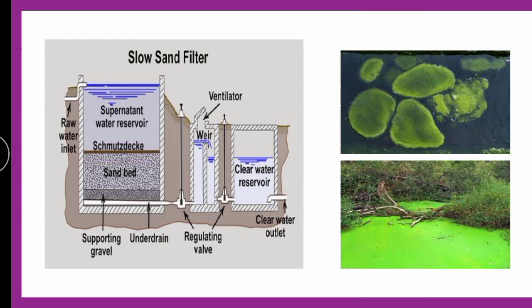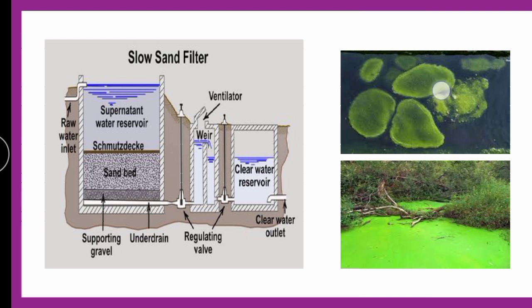It is also known as the vital layer, the biological layer, and the smooth deck. All these synonyms are for this one layer only, which is a biological layer. So why is it called biological filtration? Because this layer, which is formed of algae, helps water to get purified.